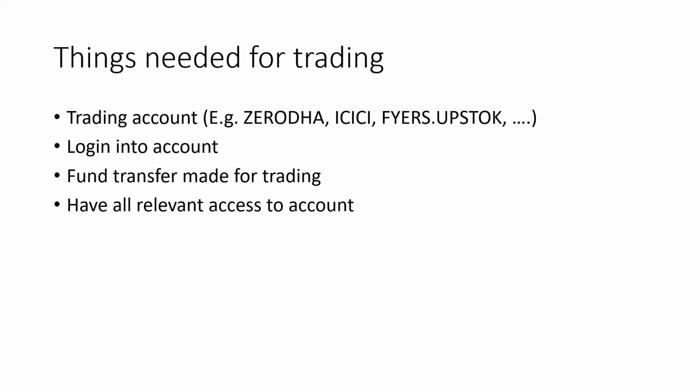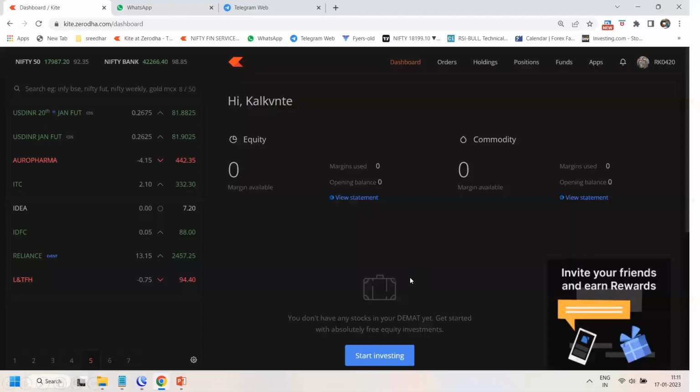You need to log in to the account, transfer the funds, and have the relevant access which is needed. Once you log in to the account, this is how the screen will come out. Slots 1 to 7 are where you can add your portfolio stock names and plan your trade accordingly. Once your fund is transferred, the margin available will show the amount of money available to trade.